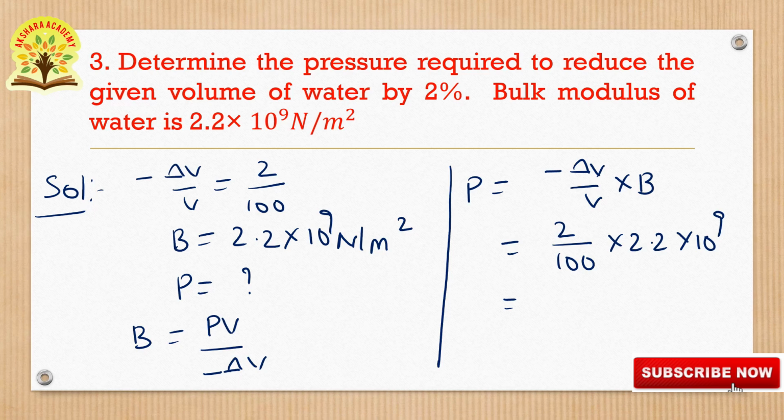After calculation here, 2 into 2.2 can be written as 22 by 10, and 22 into 2 can be written as 44. Here 44 into 10 to the power of 6, and P is equals to 4.4 into 10 to the power of 7 Newton per meter square. Okay, this is the final answer. Pressure required to reduce the given volume of water by 2%, when bulk modulus is 2.2 into 10 to the power of 9 Newton per meter square, is 4.4 into 10 to the power of 7 Newton per meter square.